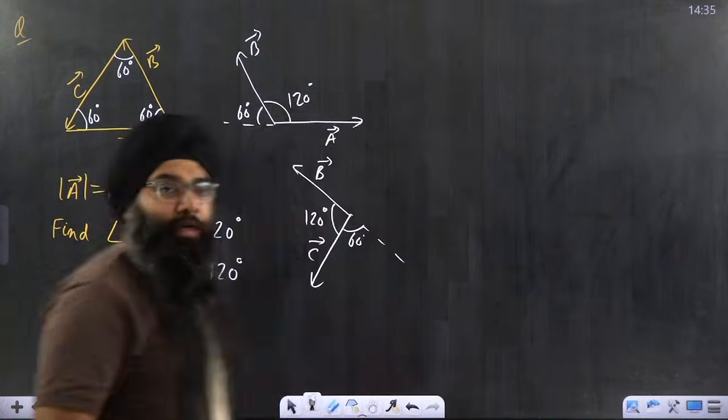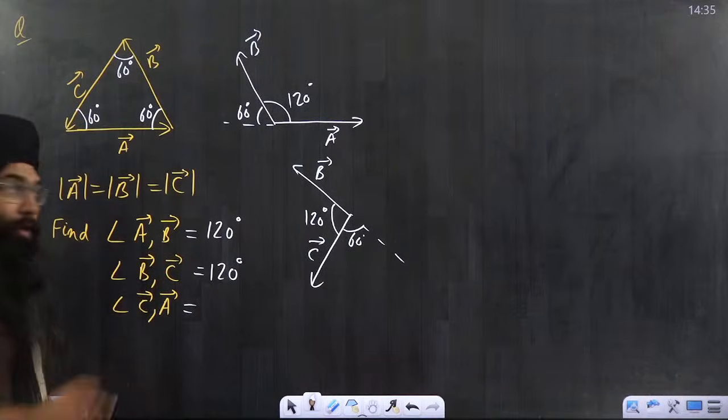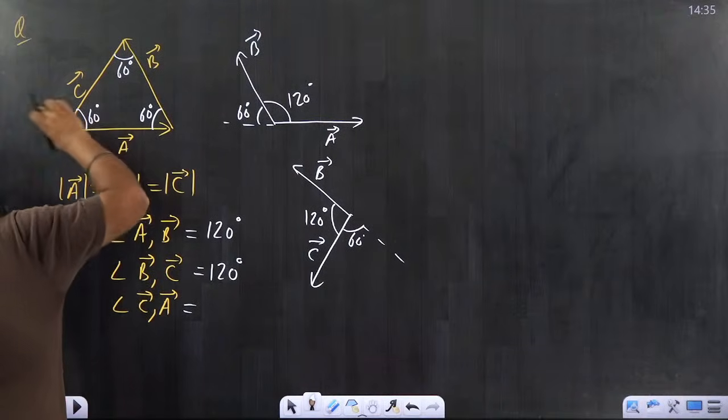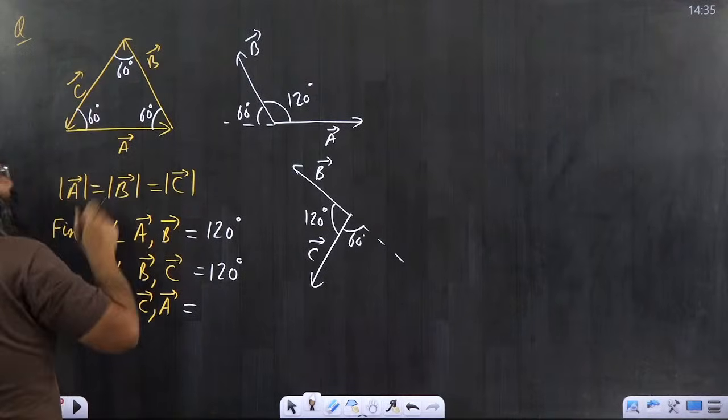And now let us concentrate on C vector and A vector. Will the angle between C vector and A vector be equal to 60? No, not at all. Because C vector and A vector also are joined head to tail. We want to join tail to tail first. So what will we do?